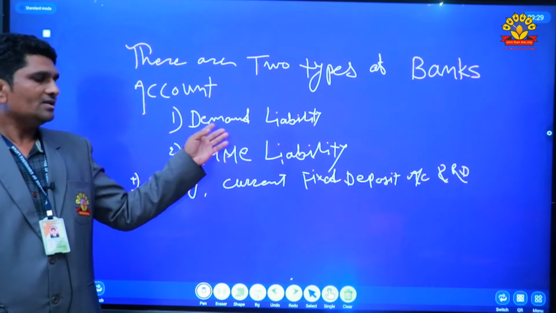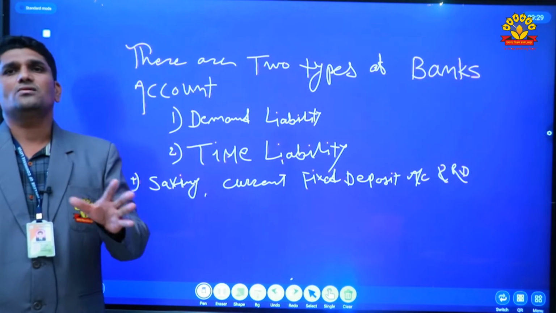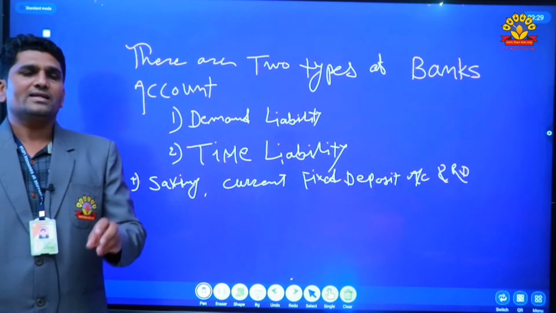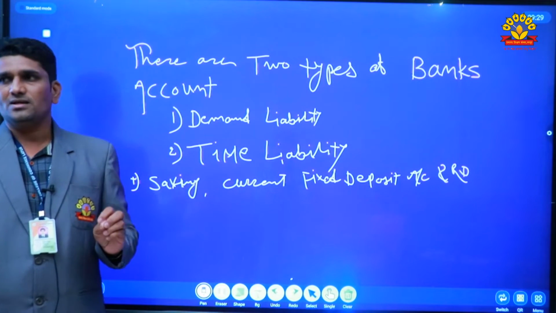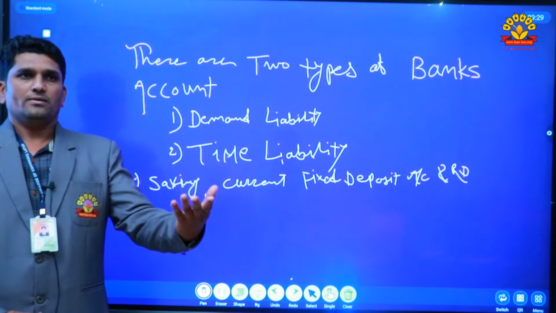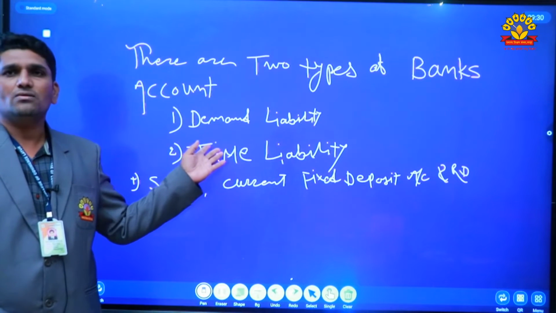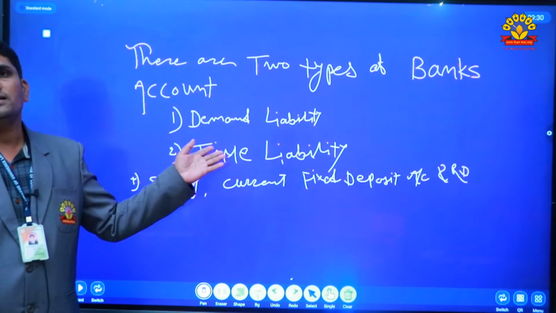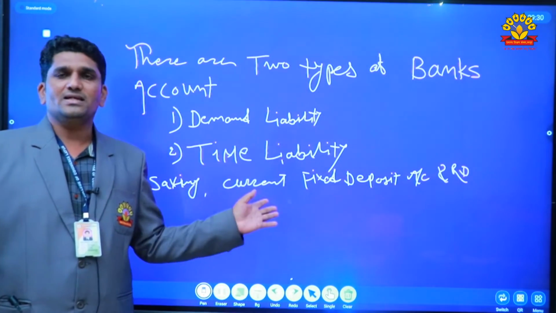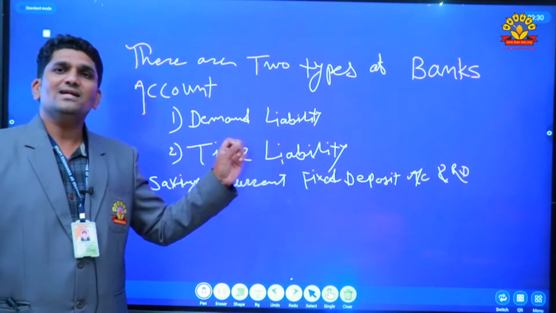Now the saving account and current account are the two very popular accounts which are normally used in the banks by every person. A saving account can be opened by every person, for example poor persons, middlemen, salary persons and so on. A current account can normally be opened only by those persons who are in business. Current account is a very important account for the businessman.